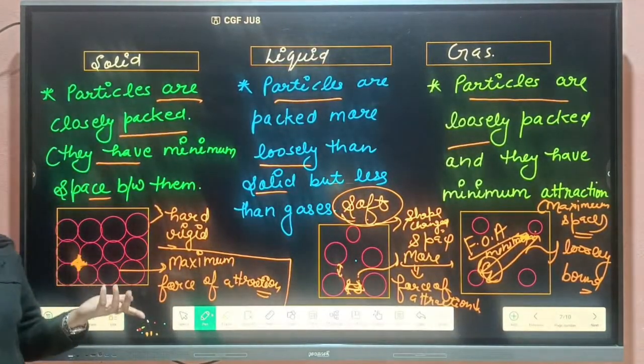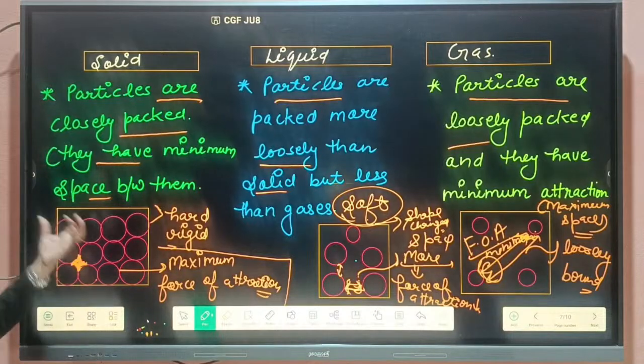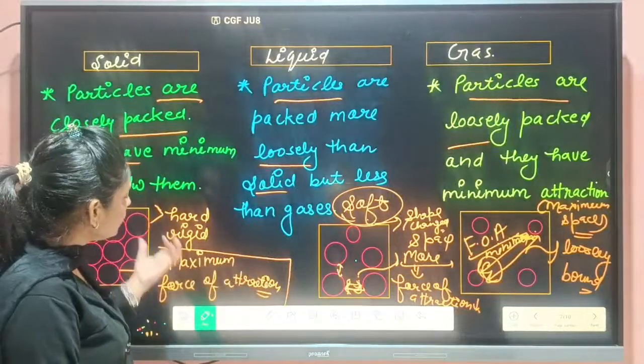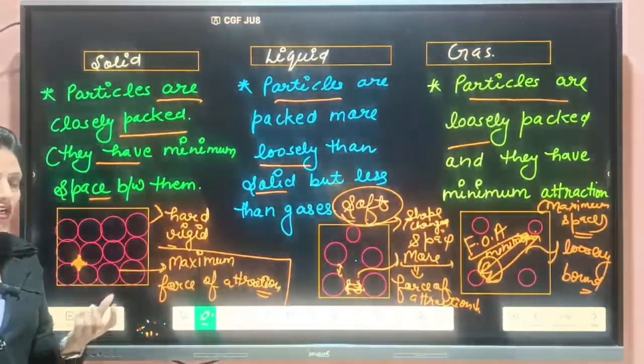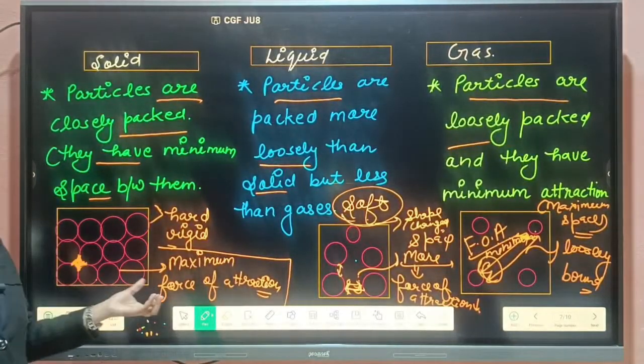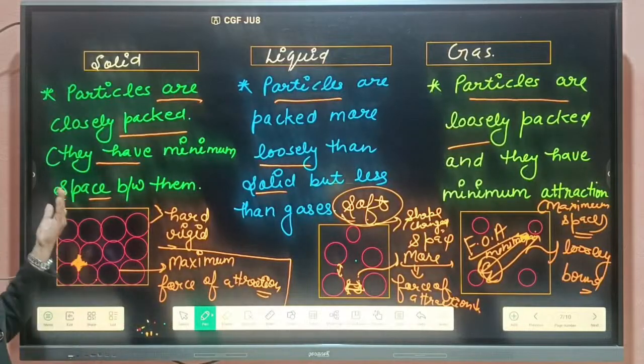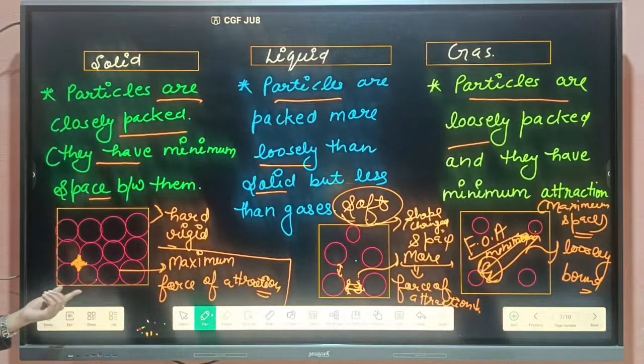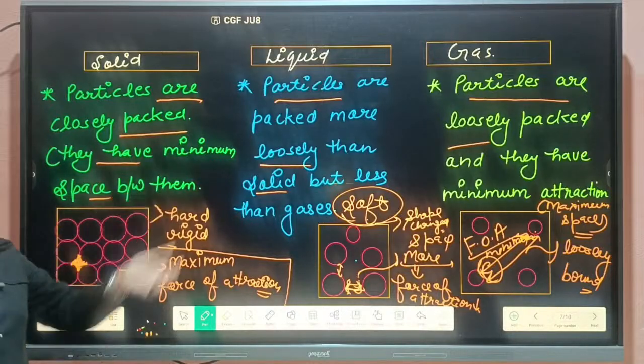So students, in the second point we have discussed the particle arrangement, about their packing, what type of packing particles have. In case of solids, particles are closely packed, tightly bound, which means they have maximum force of attraction and minimum space between them. That's why solids are hard and rigid, which means they have a tendency to maintain their shape.